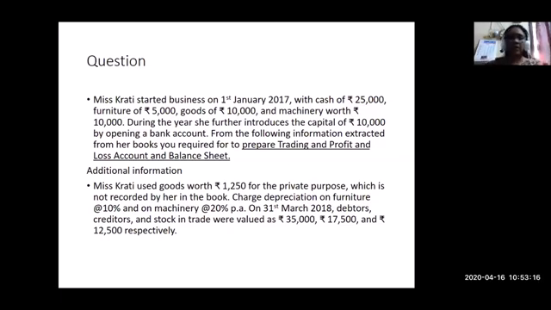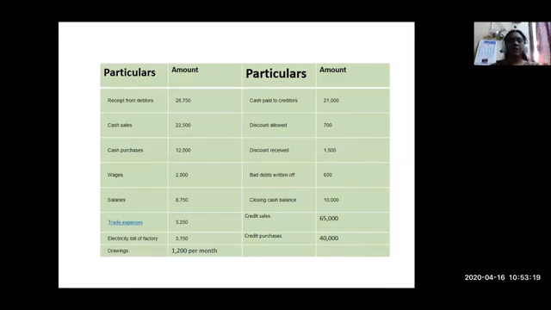Now what are the trial balance items given? You can see there are almost 9 plus 8, 17 items given. Receipt from debtors, cash sales, cash purchases, wages, salaries, trade expenses, electricity bill of factory, drawings of the bonus, which is 1,200 per month, cash paid to creditors, discount allowed, discount received, bad debts written off, closing cash balance, credit sales, and credit purchases.